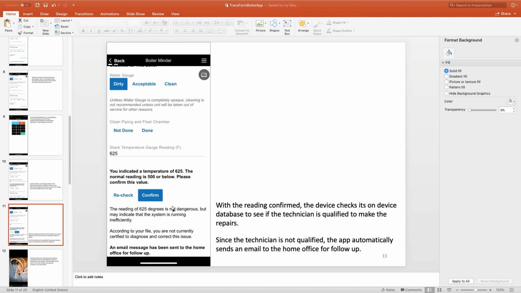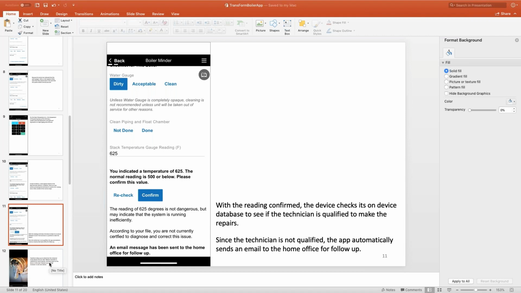And because the database knows who's logged in, it knows that this technician isn't actually trained to perform that kind of service. So it lets them know, look, according to your file, you're not currently certified to diagnose and correct this issue. But what it does do is send an email back to headquarters letting them know that this boiler will need to be looked at in the future because it seems to be running a little bit too hot.